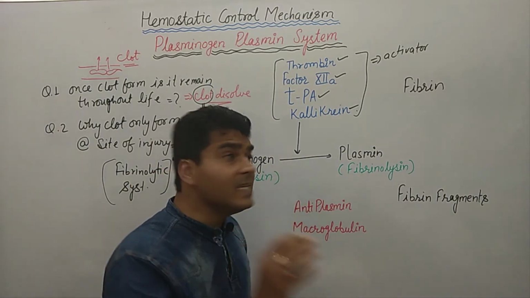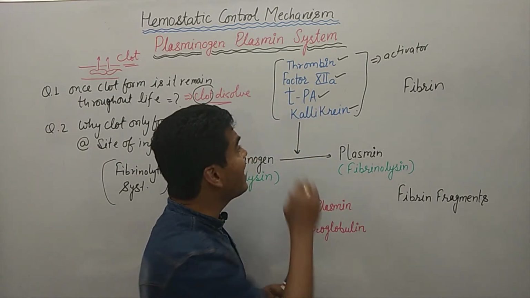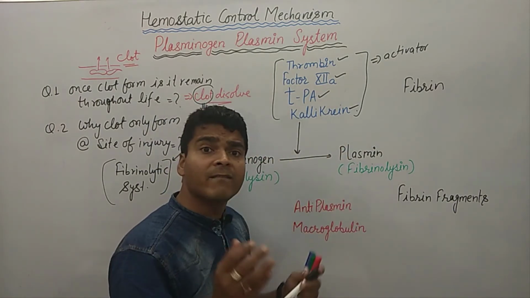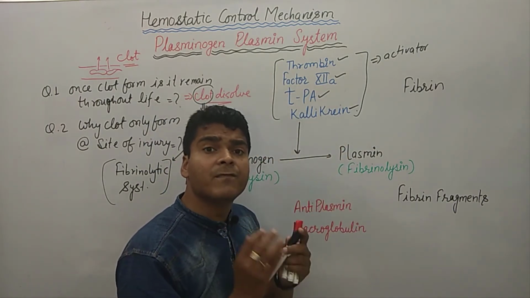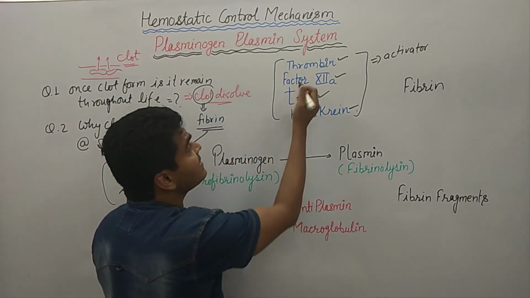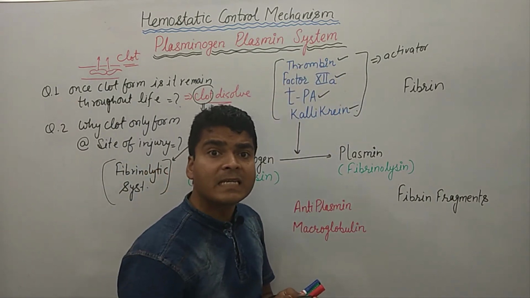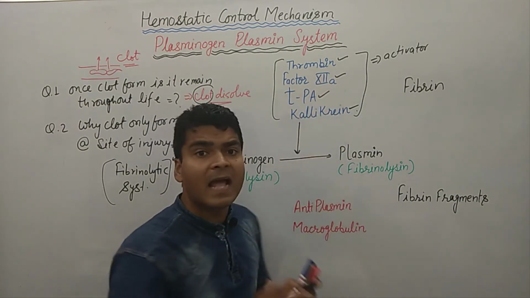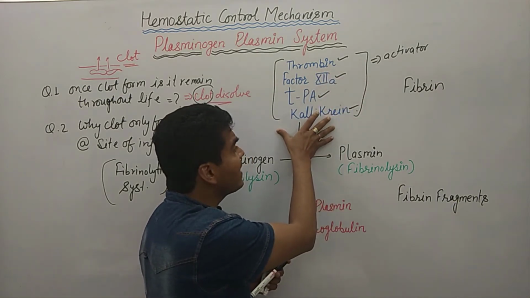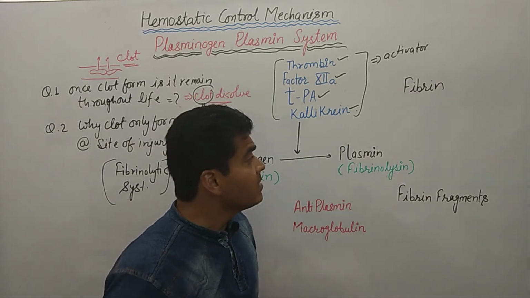Thrombin, factor 12, tissue plasminogen activator, and kallikrein are present in the blood. Whenever there is a recovery from the injury, the concentration of these four factors may increase, or these factors may be activated. Due to the activation of these factors, plasminogen is converted into plasmin.